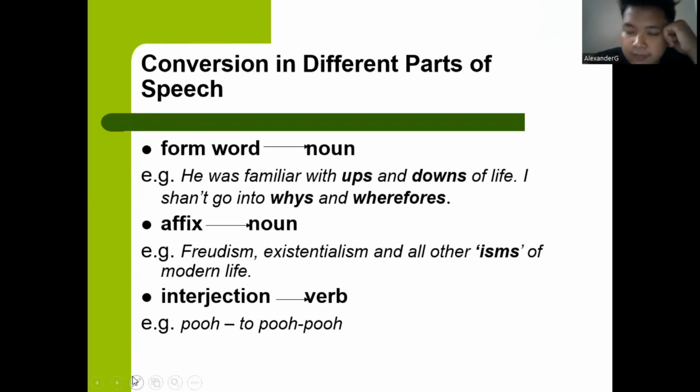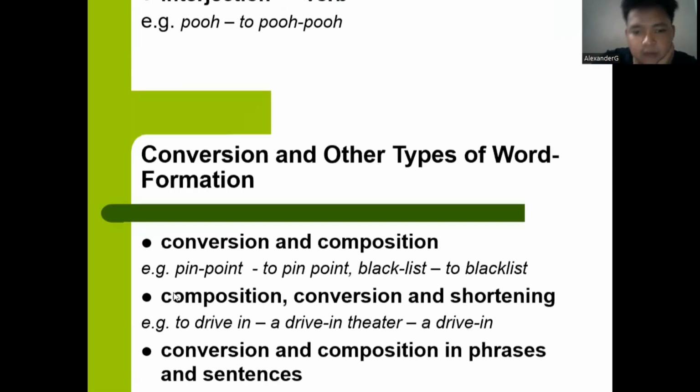Conversion in different parts of speech. Then next, form words become nouns. For example, he was familiar with ups and downs of life. I sang of ifs and wherefores. Then affixes become nouns, for example, Freudism, existentialism, and all other isms of modern life. The last is interjection becomes verb, for example, pooh becomes to pooh-pooh.